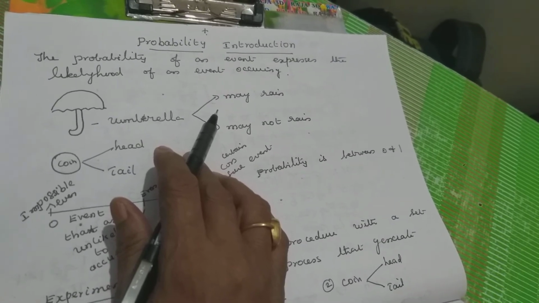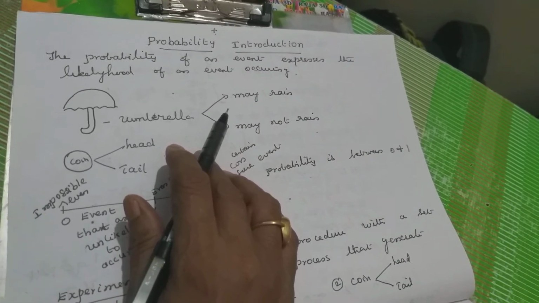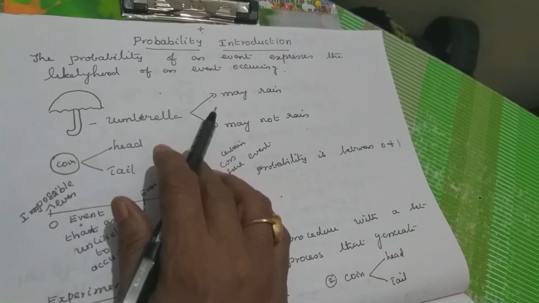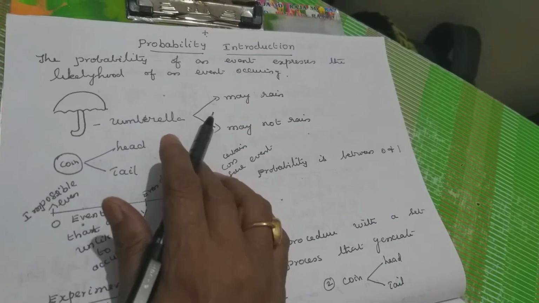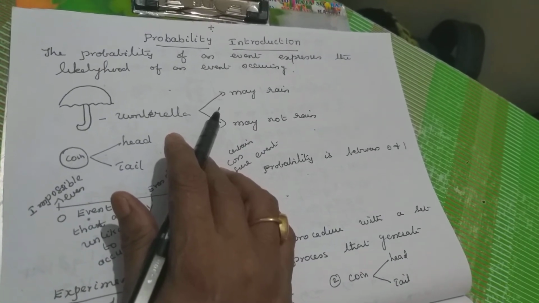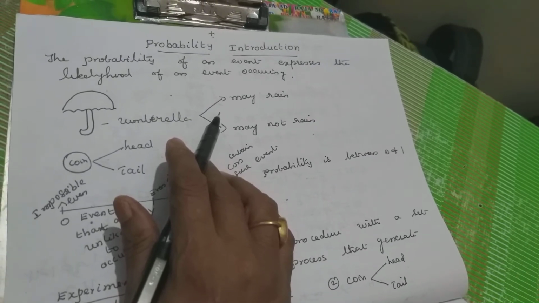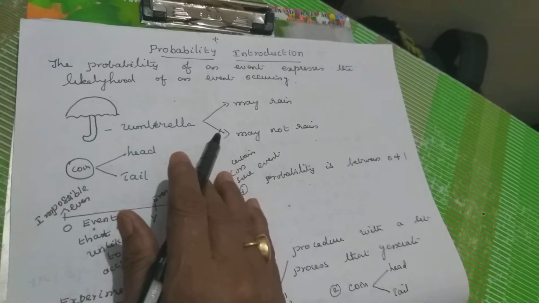So, while going to school or anywhere, you will think, the cloud, it is cloudy. So, shall we take the umbrella or not? So, it is uncertain. We cannot predict surely that today it will rain, so we have to take an umbrella. So that uncertain event only we are going to find out in probability. So you will get confused.